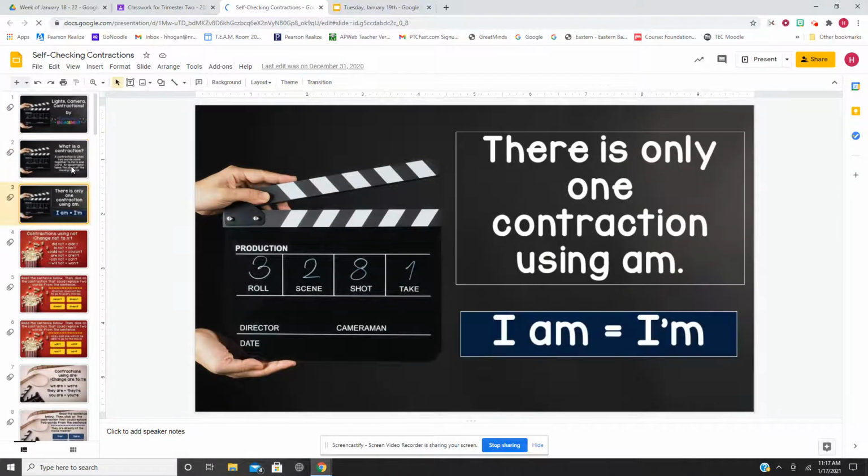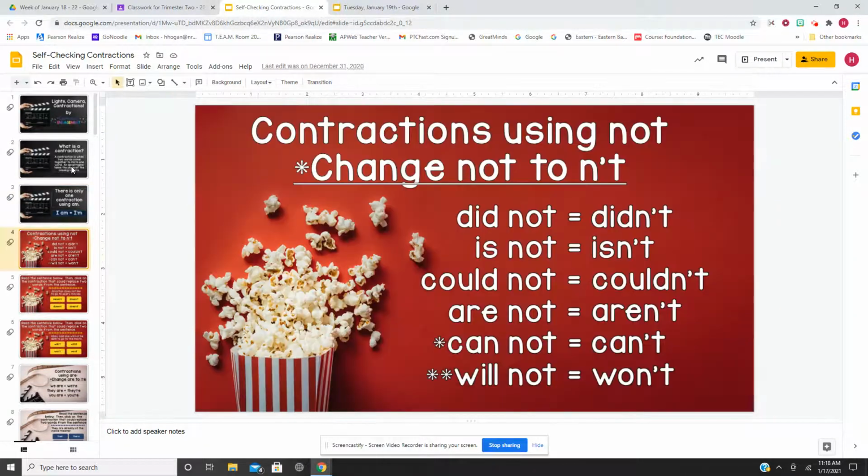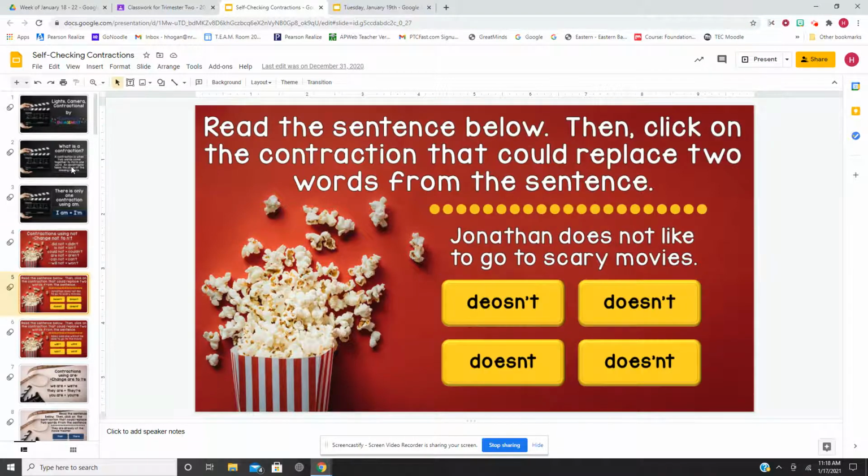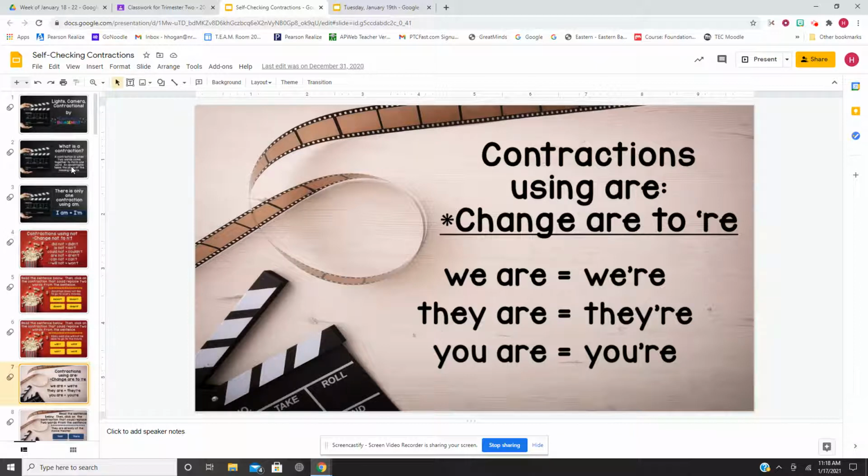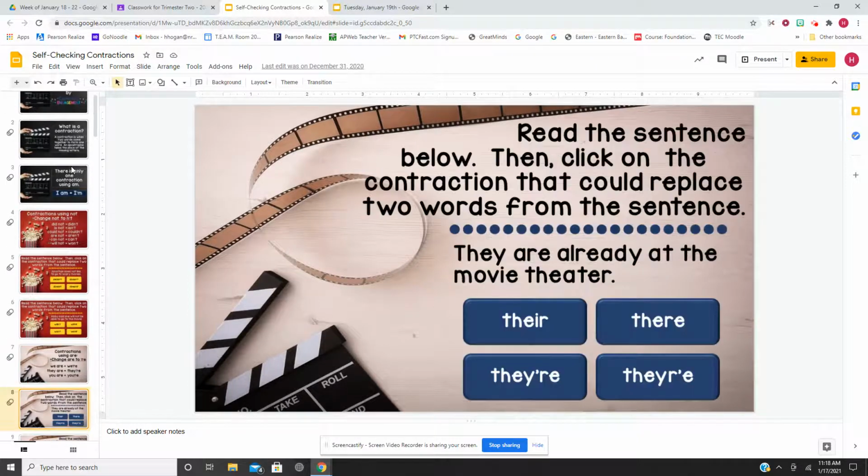What is a contraction? There's only one contraction using am, I'm. The not to n't, the apostrophe takes the place of the o. Doesn't is a tricky one. Won't is a tricky one. We're, there, you're. So read the sentence and click on the contraction that could replace two words. They are already at the movie theater. So,